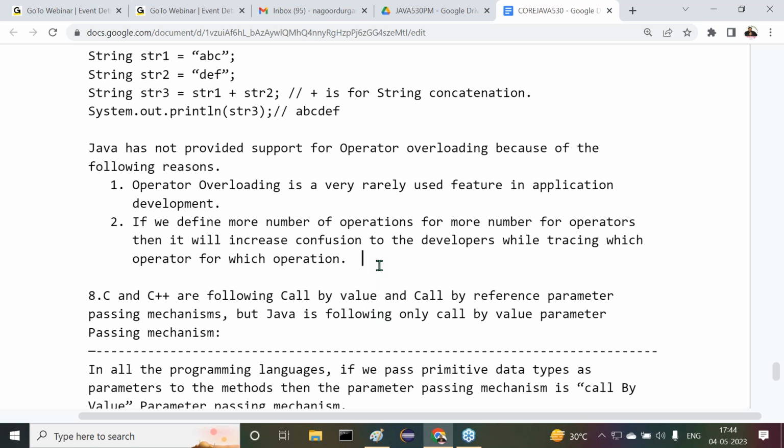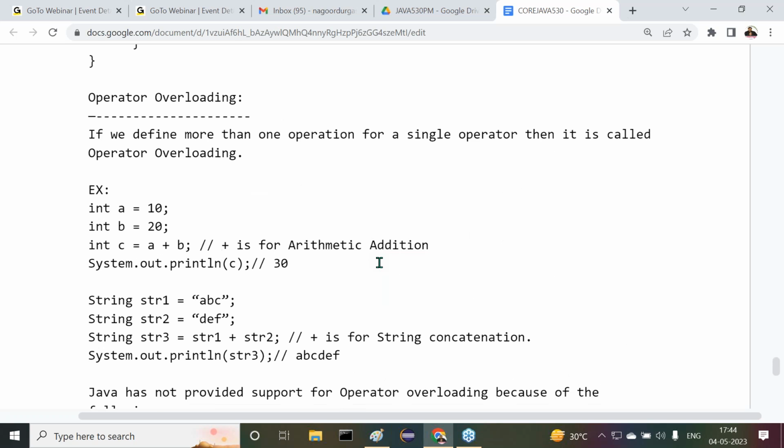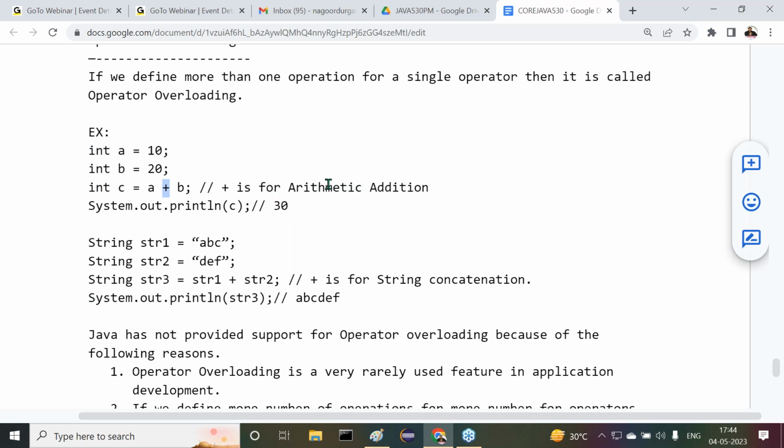Up to this point is okay, but one more point I forgot to give. Is this code representing operator overloading or not? Here plus is for arithmetic addition, and here plus is for string concatenation. That means it is operator overloading only.